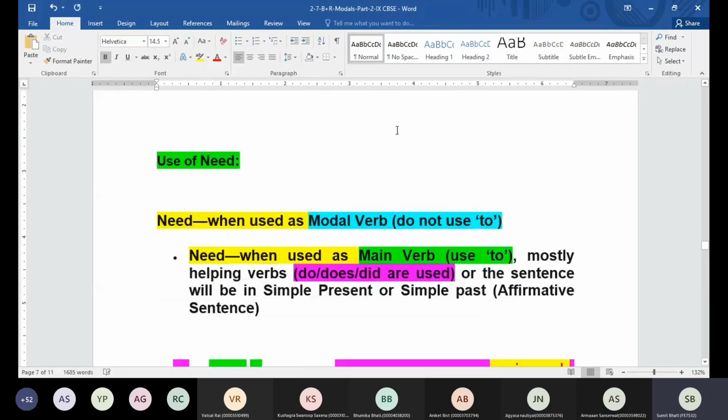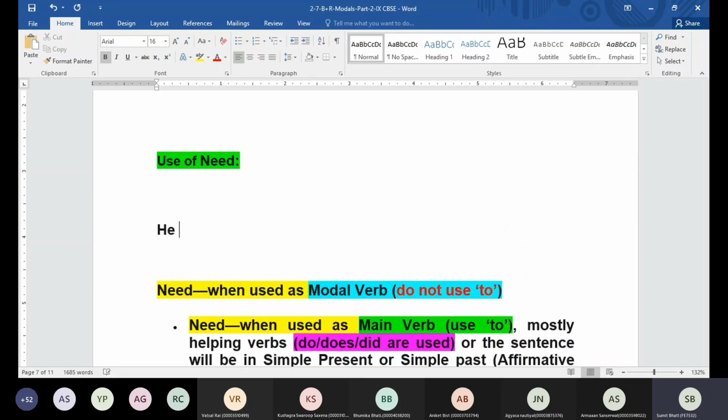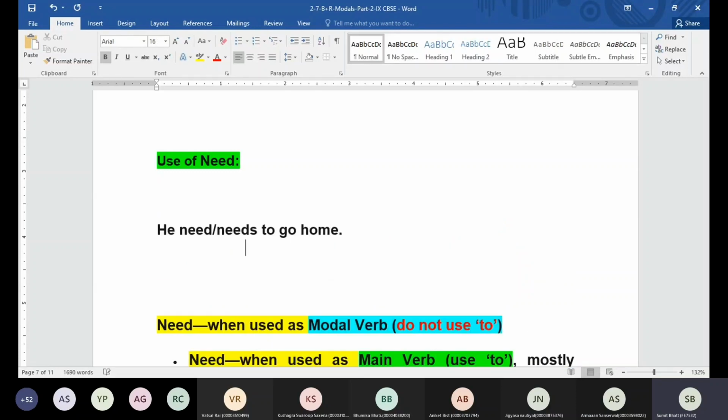Okay, now let's go to the next modal, that is going to be need. Before we go to need, guys, we have to understand need is a modal verb and need is a main verb. Need can work as a modal verb and at the same time it can work as a main verb. Whenever need is working as a modal verb, we cannot use the word to. And when we are using need as a main verb, in that case, we are going to use the word to. For example, if you have he need or needs to go home, what will you say?